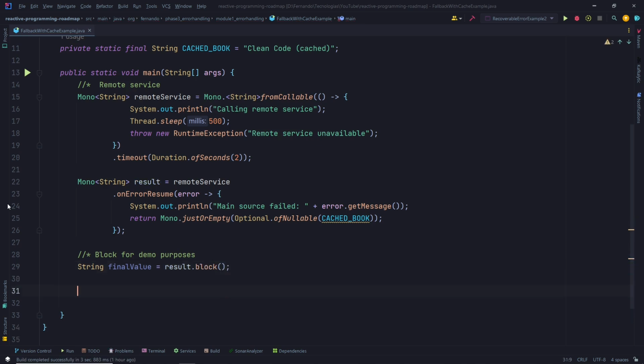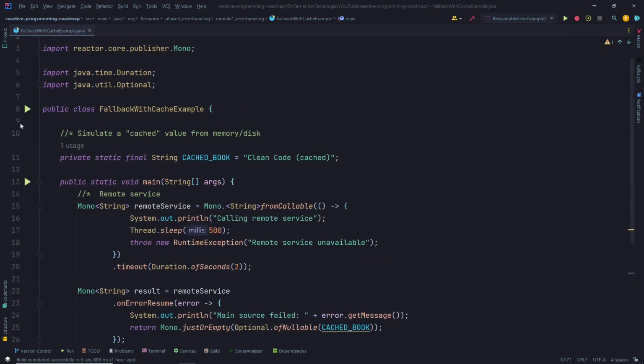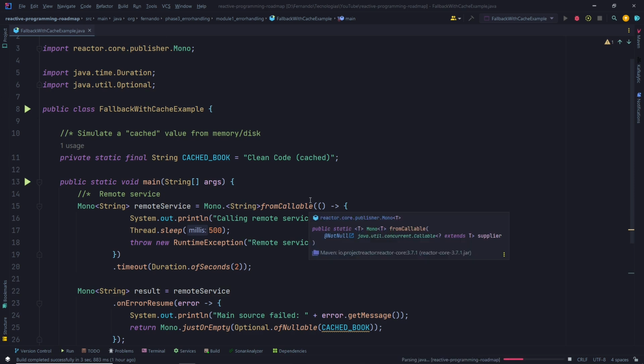Block. Okay, so now let's bring final value served to user. This is what the user will see on the screen, right? Final value. Okay, let me print this. Okay, great. So how does it work?